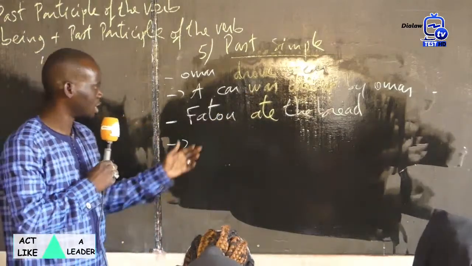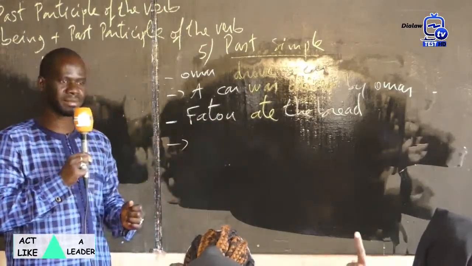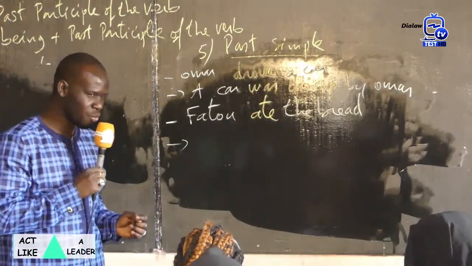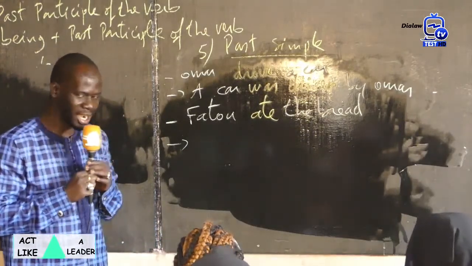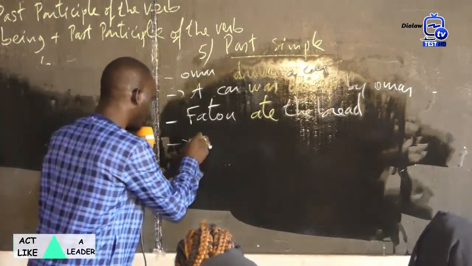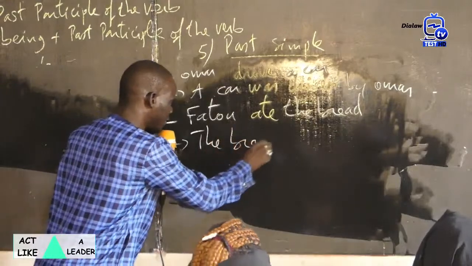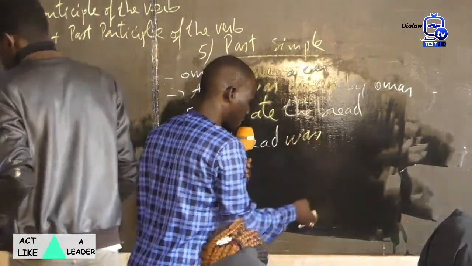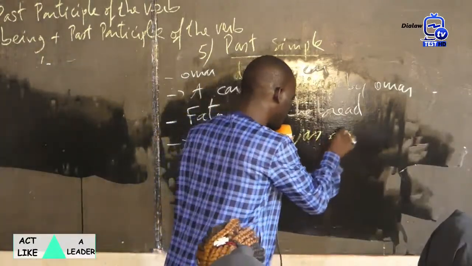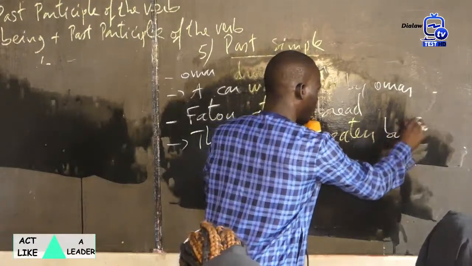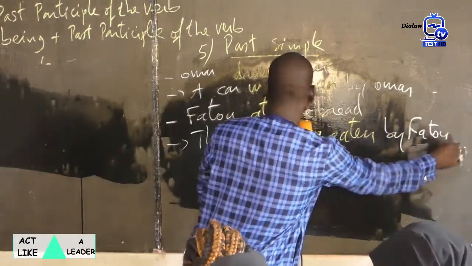Okay, very good. Fatu ate the bread. Yes? The bread was eaten by Fatu. Excellent. The bread was eaten by Fatu.